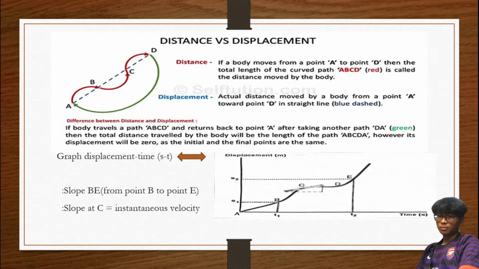So this one for graph displacement against time. So kita tengok slope BE. So kita tahu slope BE this one. So kita tahu bila dia bergerak pada satu tempat, kita tahu slope BE from point B to point A, iaitu displacement dia S1 to S2 at E. So slope at C pula dia lebih refer kepada instantaneous velocity sebab dia fokus pada one point. So dia fokus pada point C. So kita tahu at C kan. So bila dia add je kita tahu instantaneous velocity. So kita tahu dia 1 point.